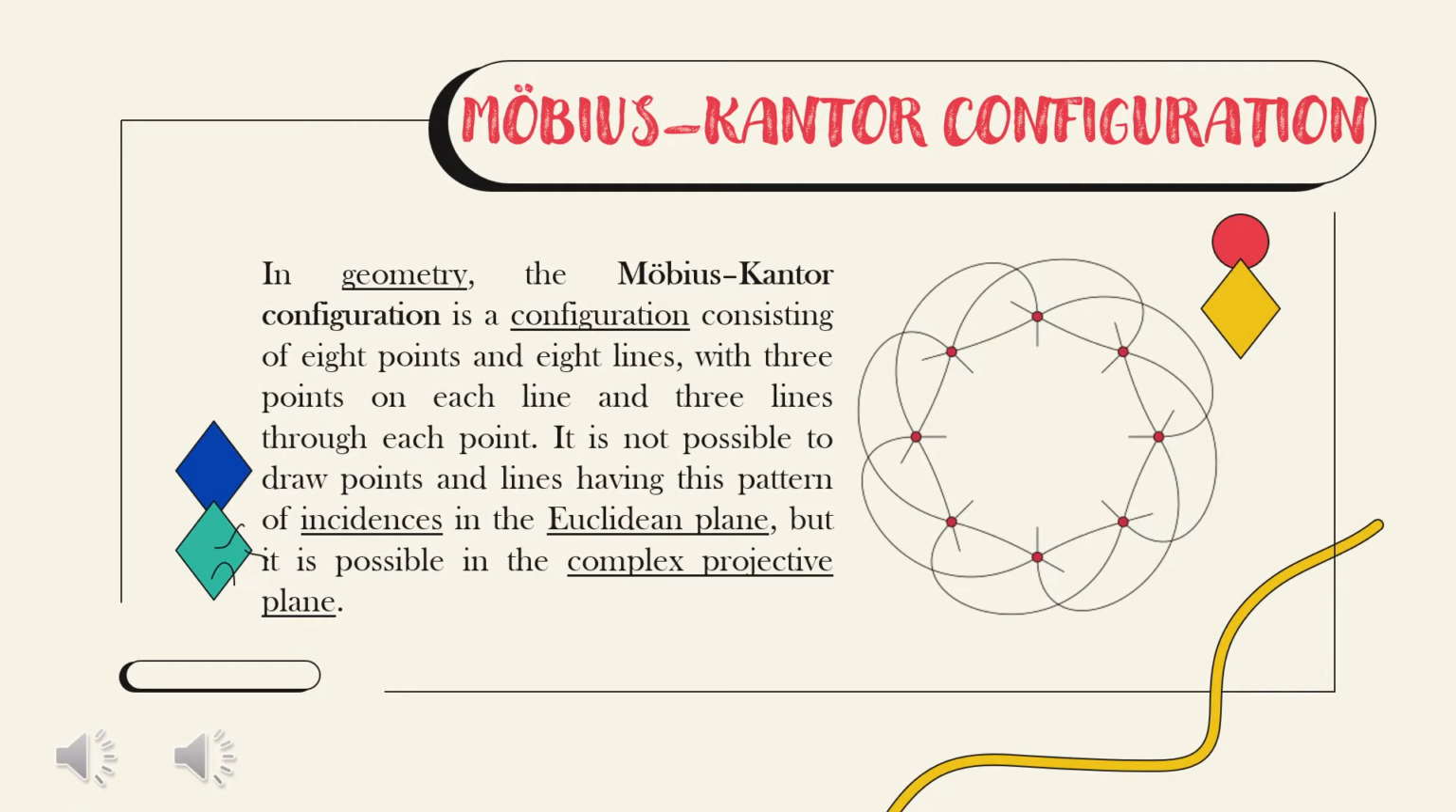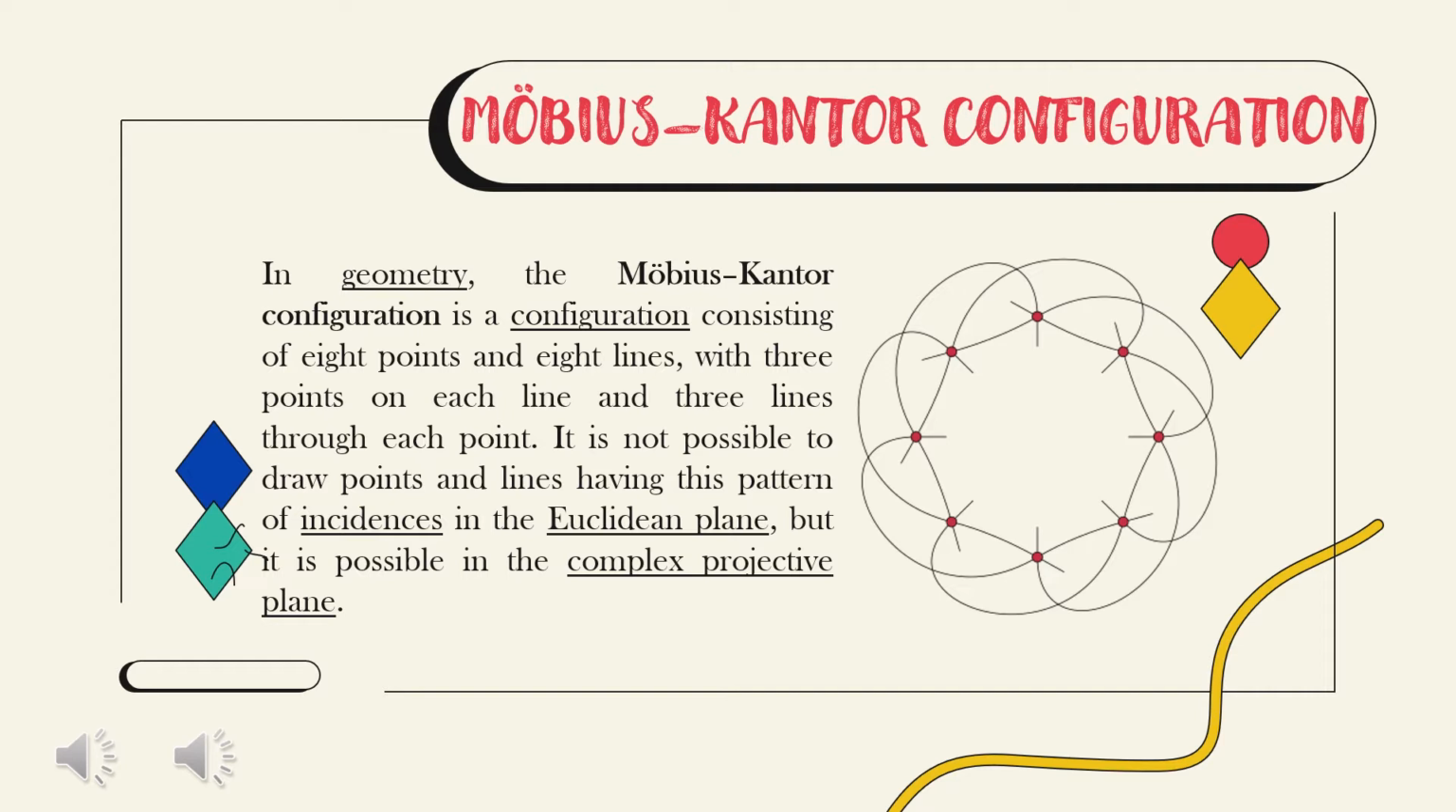So what is the Möbius-Kantor configuration? In geometry, the Möbius-Kantor configuration is a configuration consisting of 8 points and 8 lines, with 3 points on each line and 3 lines through each point. It is not possible to draw points and lines having this pattern of incidences in the Euclidean plane, but it is possible in the complex projective plane.